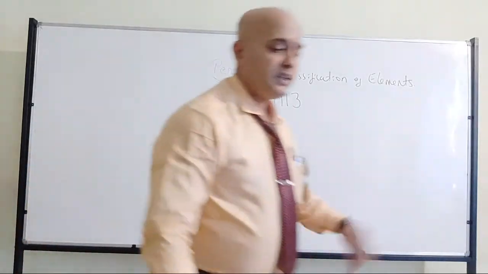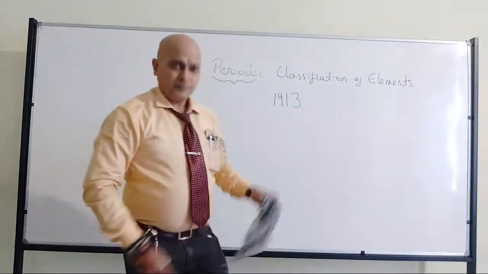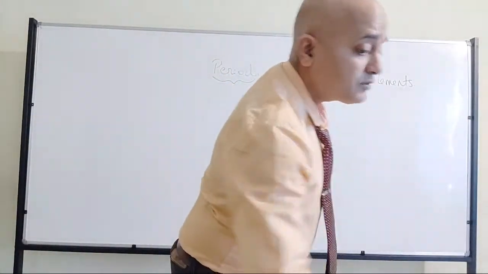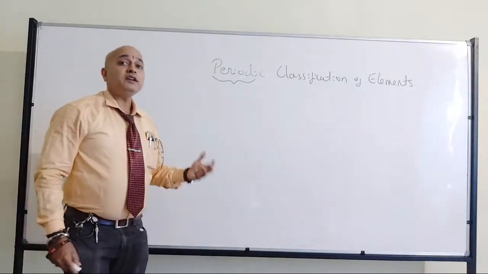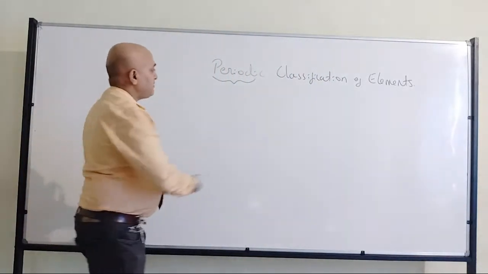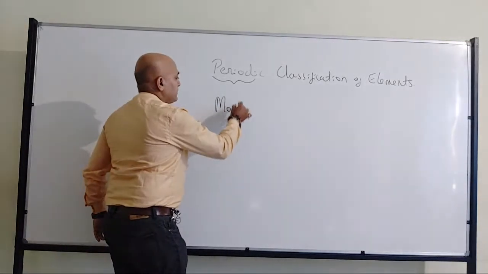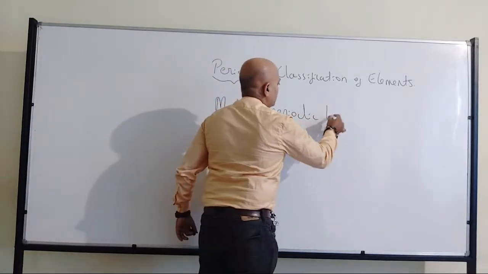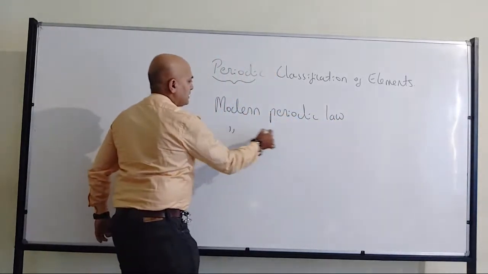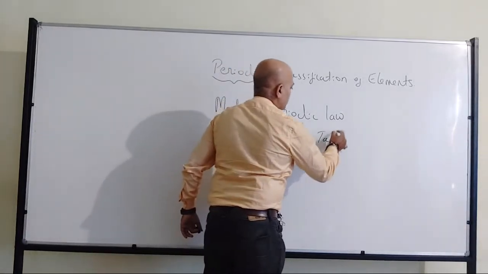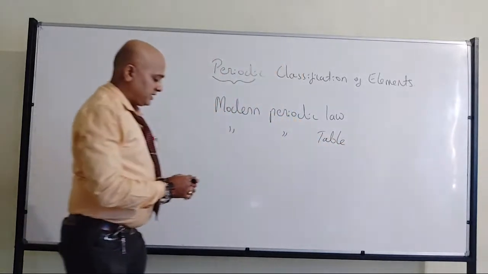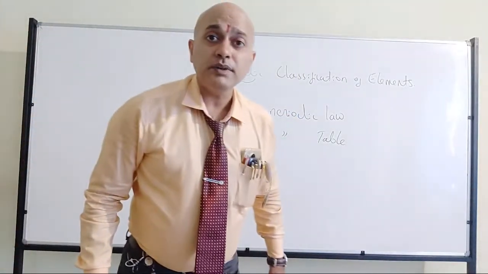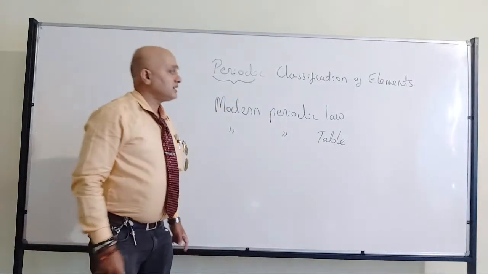Fine. Now from here onwards, it's well established that atomic number is the one which is going to decide the property of the element. So that's where we have the modern periodic law, and the modern periodic table.